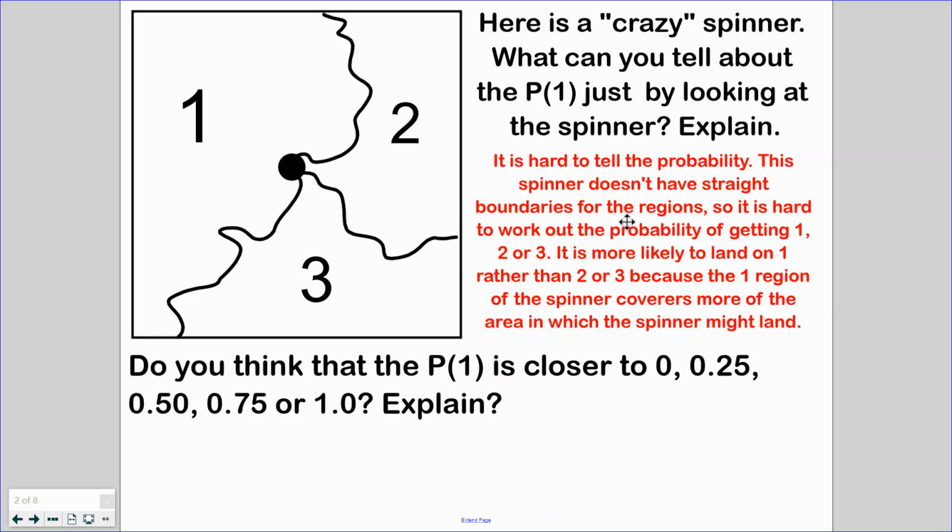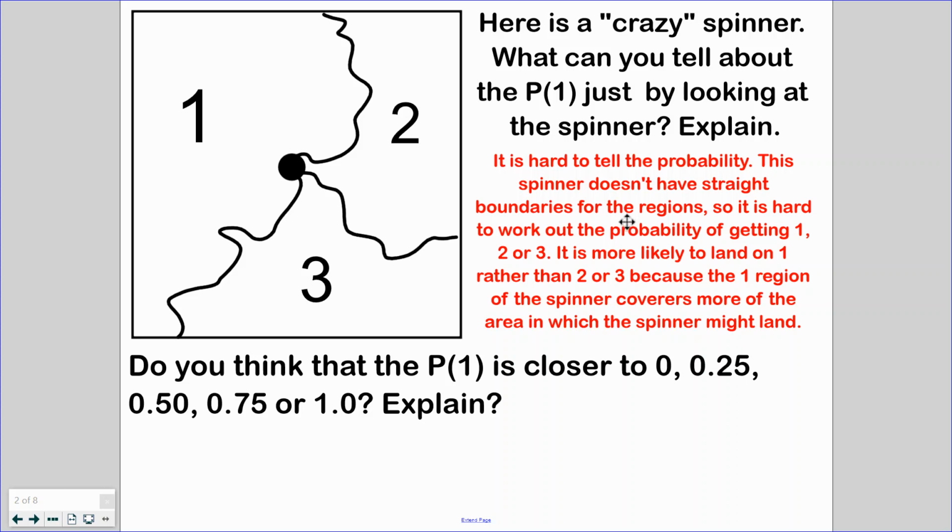So if you had to guess, what is the probability of getting a 1? Is it closer to 0, 0.25, 0.50, 0.75, or 1.0? Remember, this goes back to that probability chart that I talked about in lesson 20-2. So these can be converted into percentages. We're focused on 1 right now. So are the chances going to be about 25% of the time, 50% of the time, 75%, or 100%?